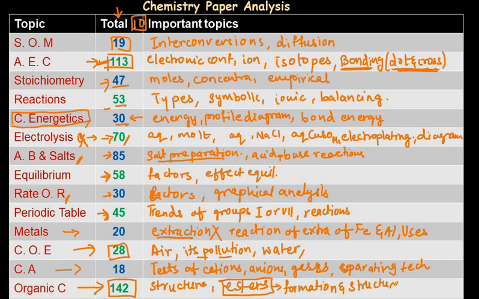Polymers are also covered in this, but I have seen that polymerization is covered only for a few marks, maybe 4 or 5 marks, and not more than that are asked from polymers. So these are the important topics we should consider if we want to get good grades for paper 4, the extended subjective paper.